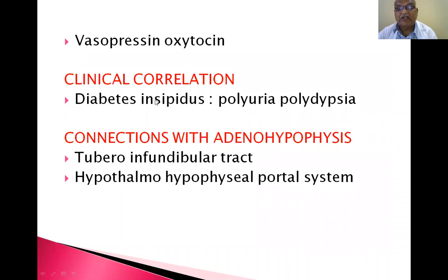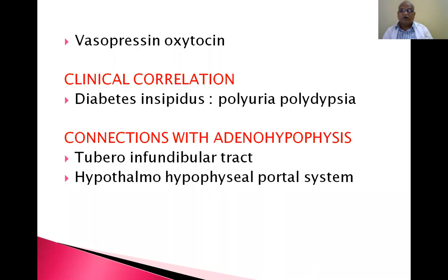Clinical correlation: diabetes insipidus. In diabetes insipidus, vasopressin, or otherwise oxytocin, is released by the neurohypophysis. Diabetes insipidus causes polyuria and polydipsia. Diabetes mellitus is associated with glucose and glycosuria, that is, with insulin. Diabetes insipidus is associated with vasopressin. Diabetes mellitus is associated with glycosuria and insulin-producing cells present in the pancreas, the islets of Langerhans. Diabetes insipidus is associated with the hypothalamus, vasopressin and oxytocin.